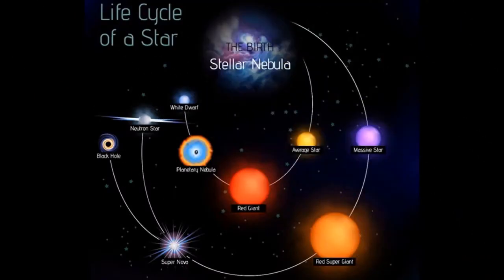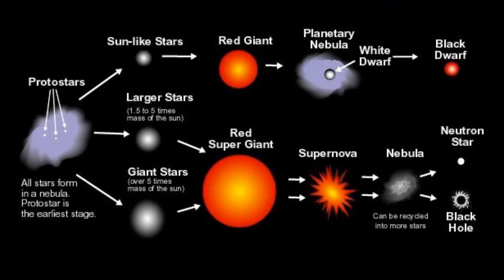All stars are formed in the dust of a stellar nebula. Our star, the Sun, is a medium-sized star. It will live for about 10 billion years, and finally it will run out of fuel, become a red giant, and then fade away as a white dwarf. Blue stars, bigger than our Sun, will last for a much shorter period of time. They become red supergiants which pulse in and out until they explode as a supernova.